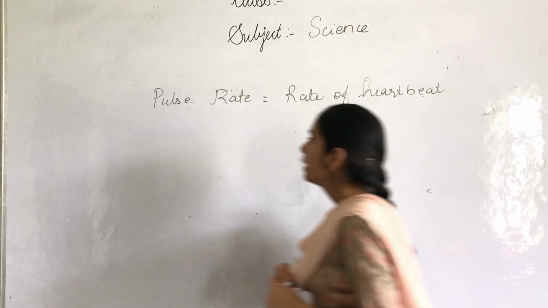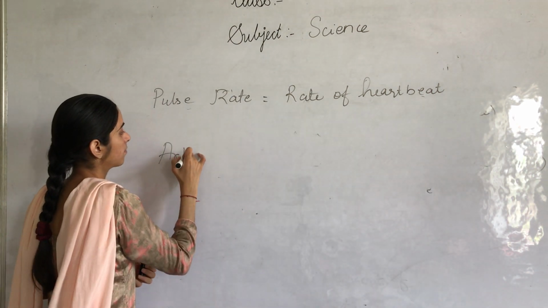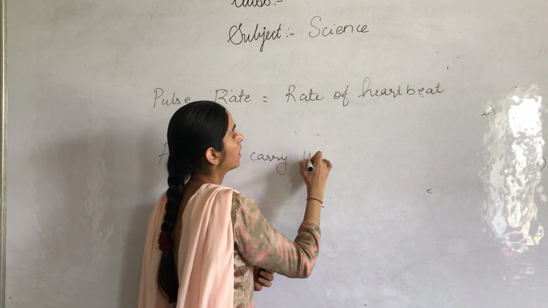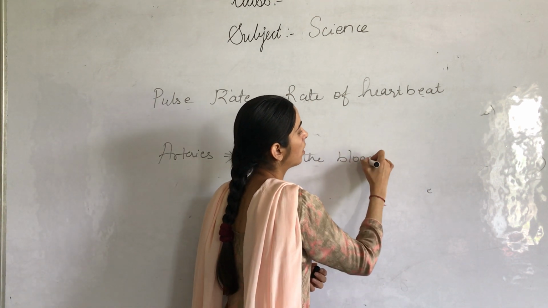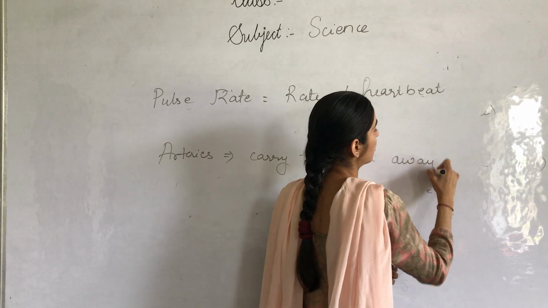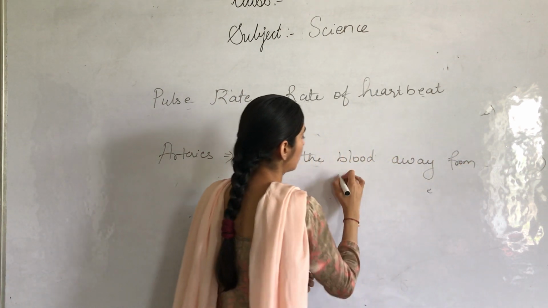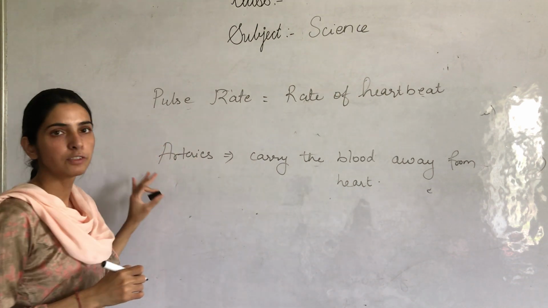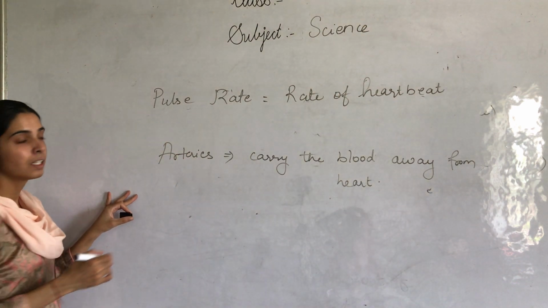Now we all know that arteries carry the blood away from the heart. So when the blood from the heart falls on the walls of these arteries, there is